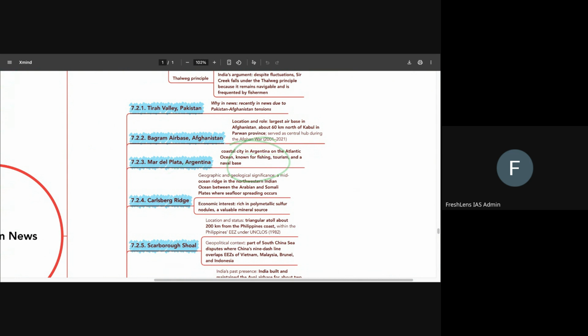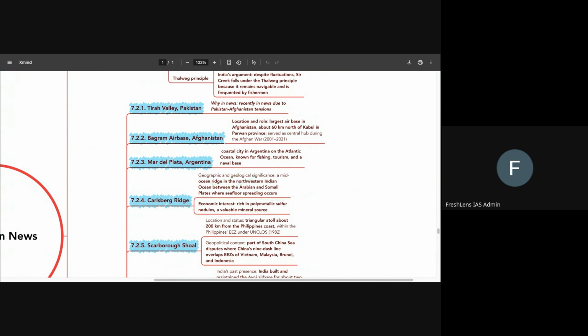We don't need to know much about it, but we just want to know that this is a city in Argentina. Okay. With the name also, it is easy to understand that it will be somewhere in South America. However, we can just remember that it is Argentina. Okay. The Carlsberg Ridge is important for the fact that India has gotten rights for exploration of polymetallic sulfide nodules in this particular region, right? So this we have to be clear about.